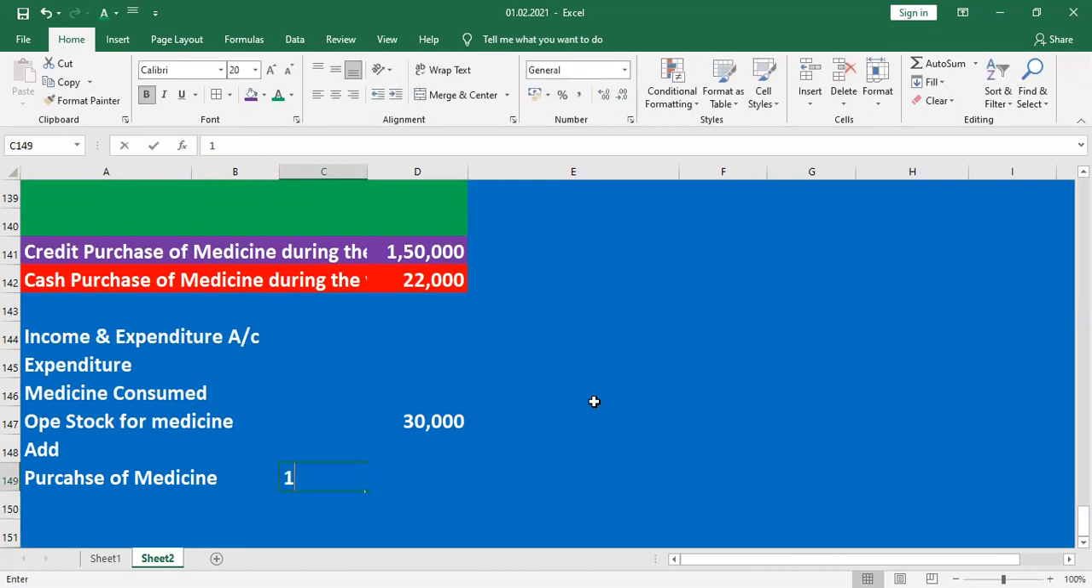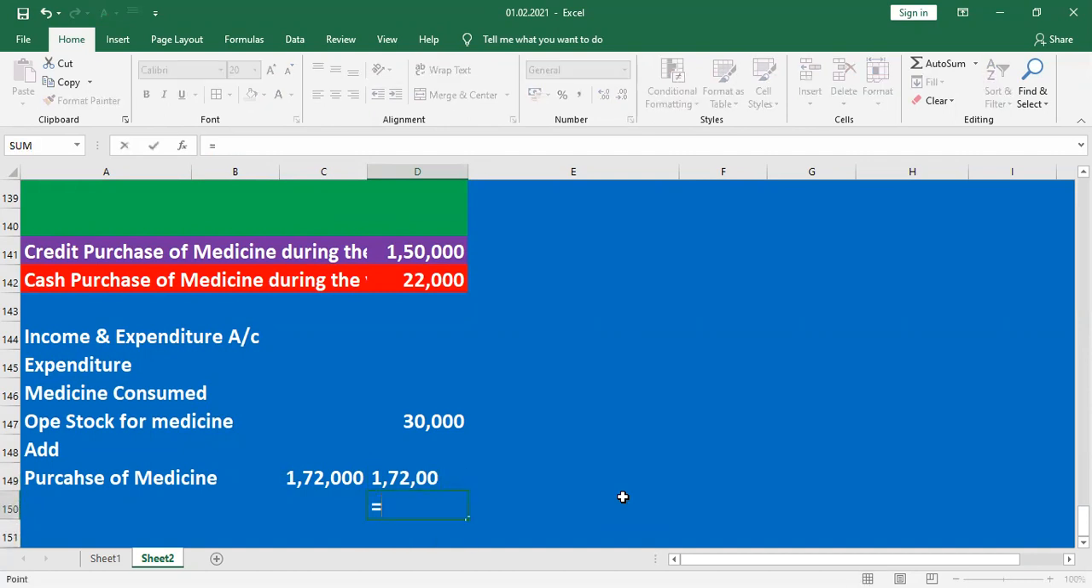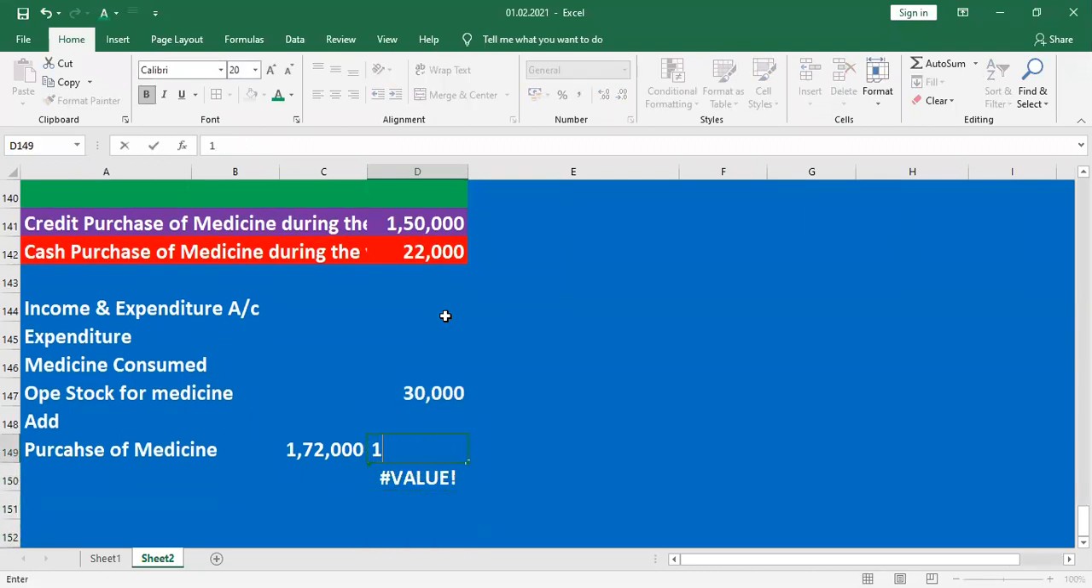1,50,000 plus 22,000 is 1,72,000. The 1,72,000 will be added here. What is the total? 30,000 plus 1,72,000 is 2,02,000. Then less closing stock, we deduct the closing stock.